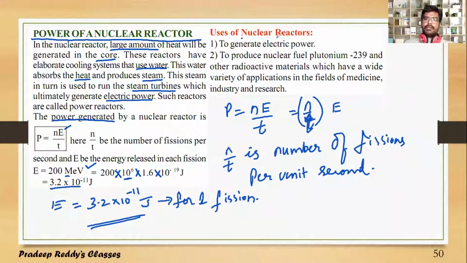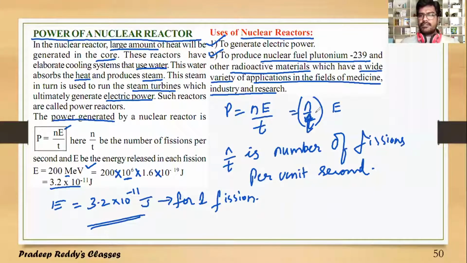And the uses of nuclear reactors are, first and foremost, to generate electric power, the primary use of a nuclear reactor. The second is to produce nuclear fuel plutonium-239 and other radioactive materials which have a wide variety of applications in fields of medicine, industry and research.